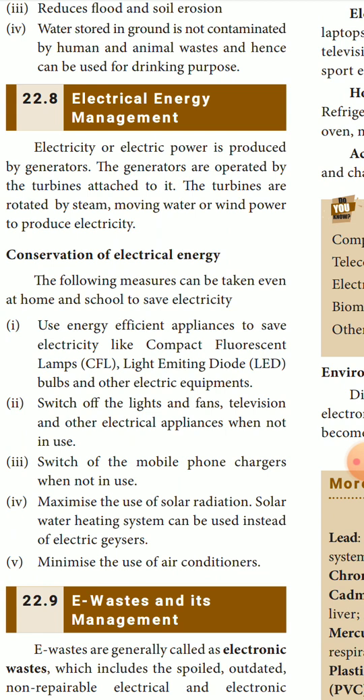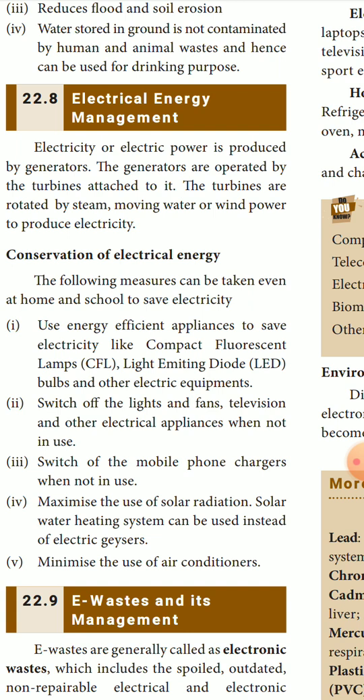Conservation of electrical energy. The following measures can be taken even at home and school to save electricity. Use energy efficient appliances like compact fluorescent lamps, light emitting diode bulbs and other electric equipment. Switch off the lights, fans, televisions and other electrical appliances when not in use. How to save power: switch off mobile phone chargers when not in use.